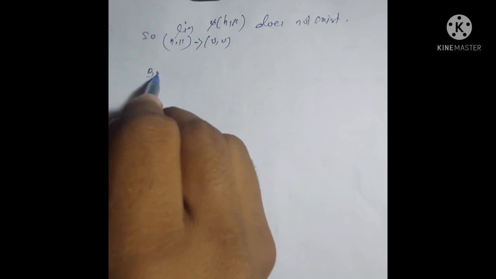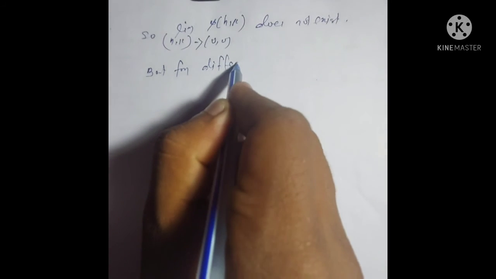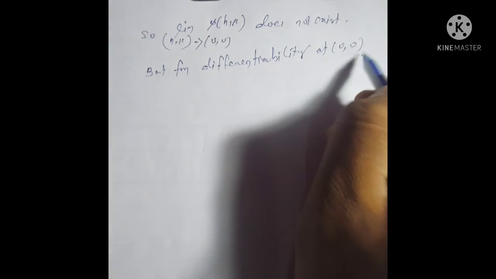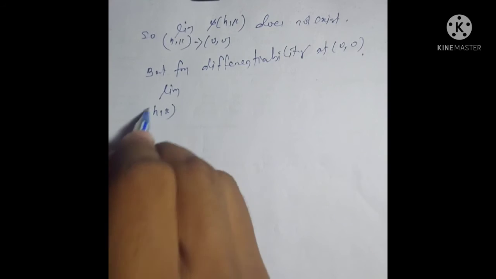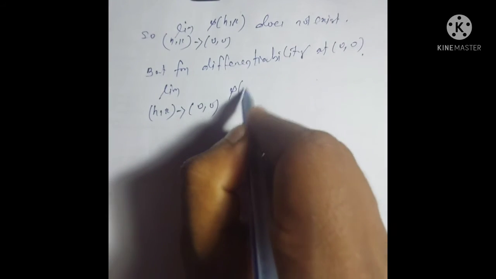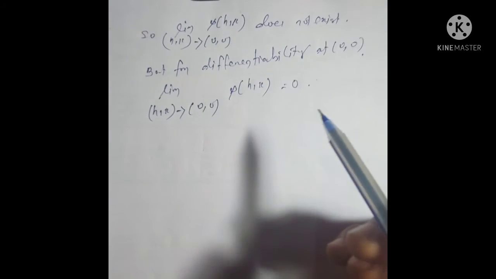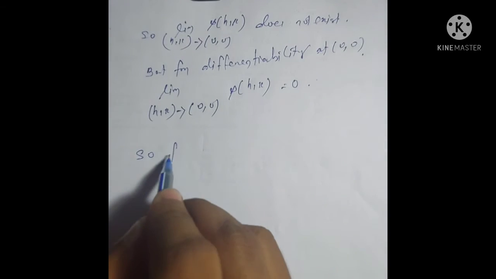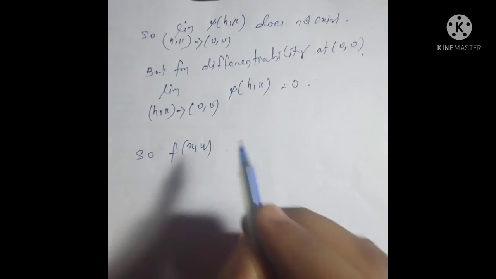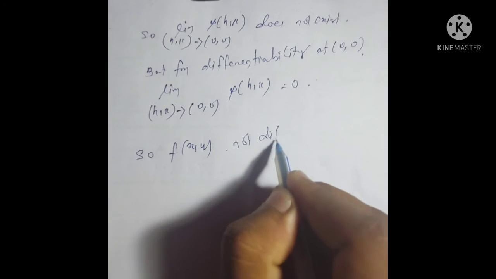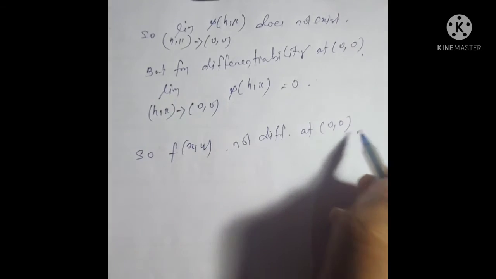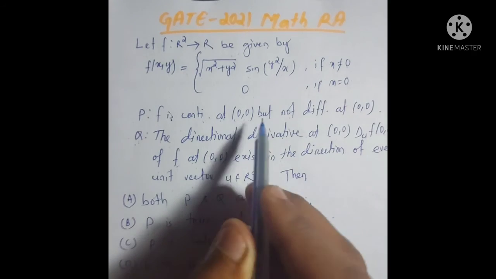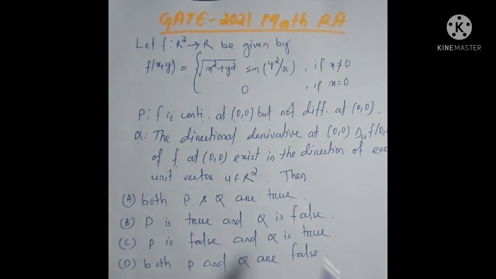So limit (h,k) tends to (0,0) of phi(h,k) does not exist, but for differentiability at (0,0), limit (h,k) tends to (0,0) of phi(h,k) must be 0. But from the above we get that at (0,0) the limit of phi(h,k) doesn't exist, so the function f(x,y) is not differentiable at (0,0). And statement p said that f is continuous at (0,0), we get that, but not differentiable at (0,0). So statement p is true.